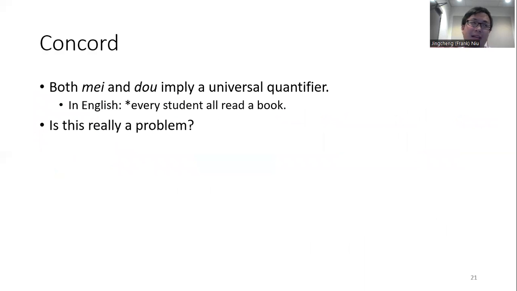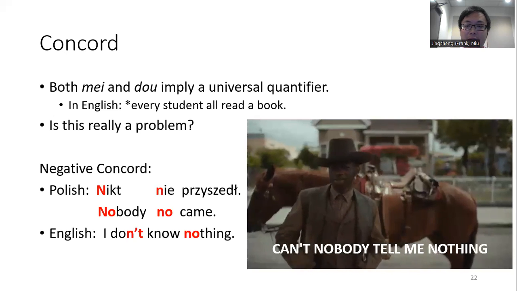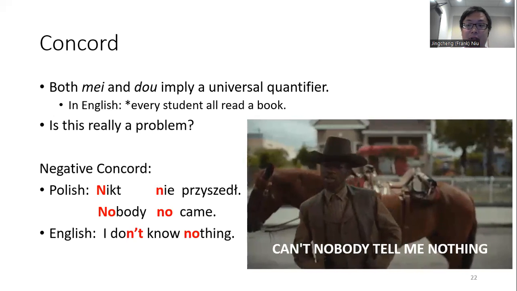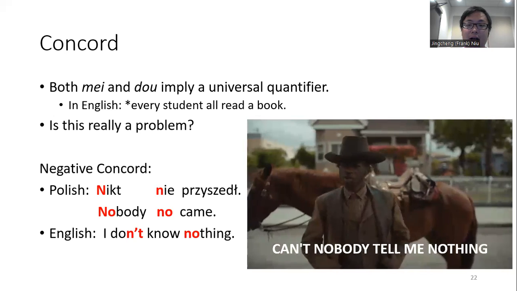But actually, let's rewind a little bit. Both Lin and Liu talk about the problem of mei and dou co-occurring, and how there's a clash between the two universal quantifiers. But is there really a problem? In fact, this clash is actually pretty common and often regarded as a concord.